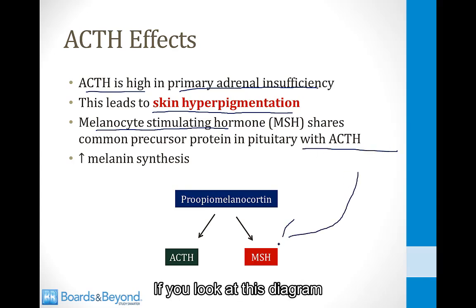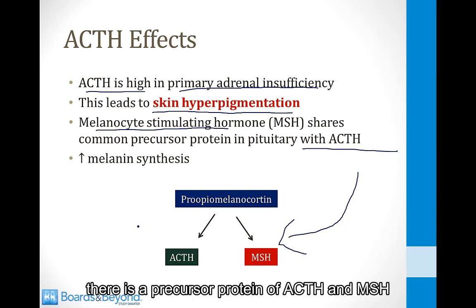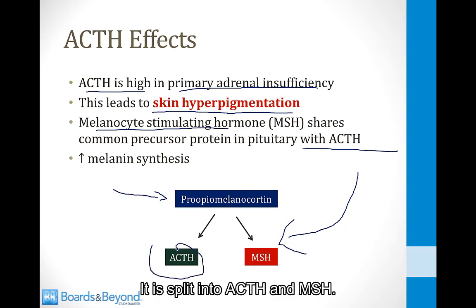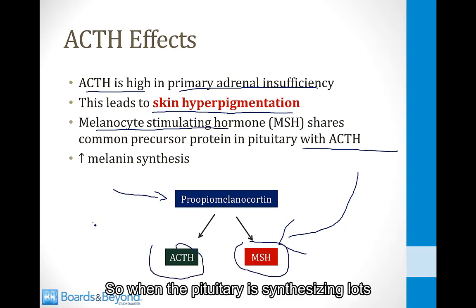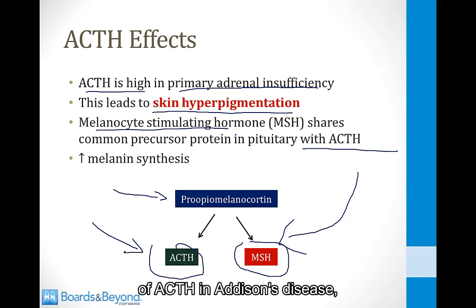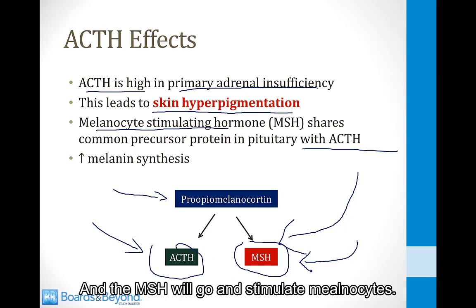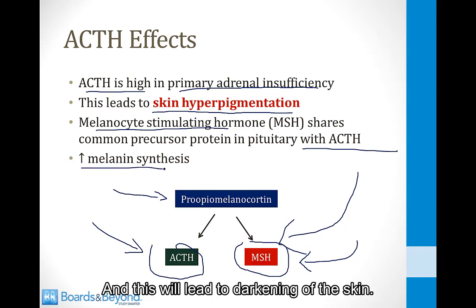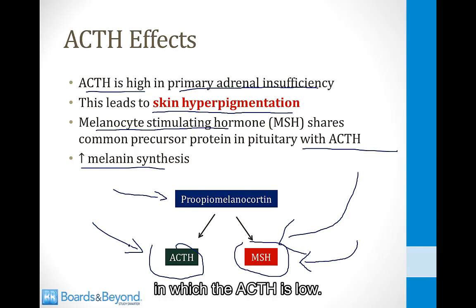If you look at this diagram on the bottom of the screen here, there is a precursor protein of ACTH and MSH that is made in the pituitary gland called pro-opiomelanocortin. It is split into ACTH and MSH. So when the pituitary is synthesizing lots of ACTH, in Addison's disease, it will also synthesize lots of MSH. And the MSH will go and stimulate melanocytes, and that will increase melanin synthesis, and this will lead to darkening of the skin. You will not see this symptom in patients who have secondary adrenal insufficiency in which the ACTH is low.